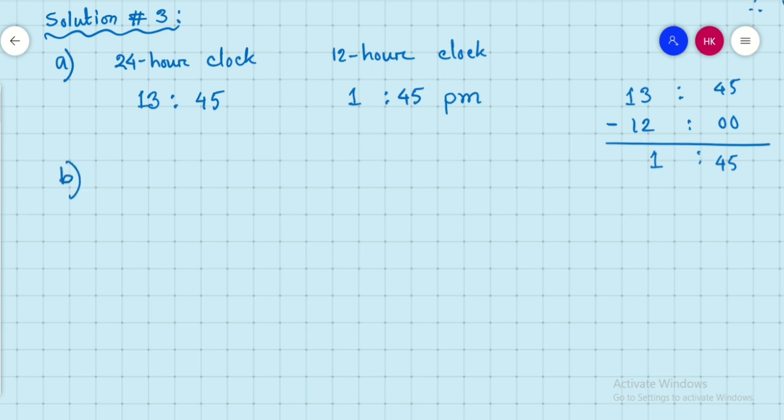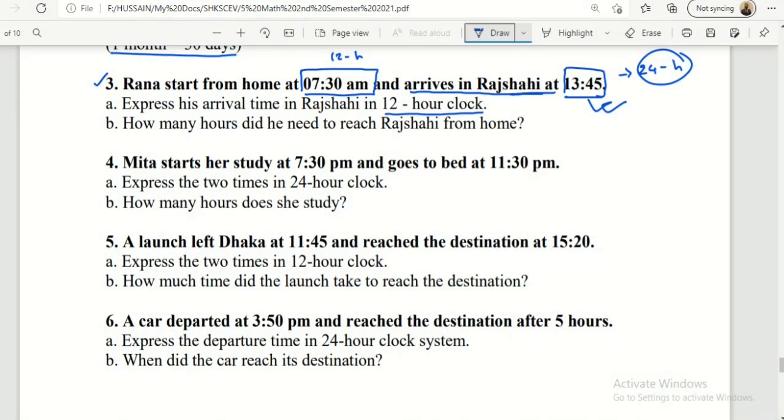Again I am repeating, 13:45, the number is more than 12, so you subtract 12 from the given number, then it will be 12-hour clock, and you have to add PM, because in 12-hour clock there will be PM or AM. This time is not AM because AM will be less than 12, but more than 12 it is PM, so you write PM here. This is the answer.